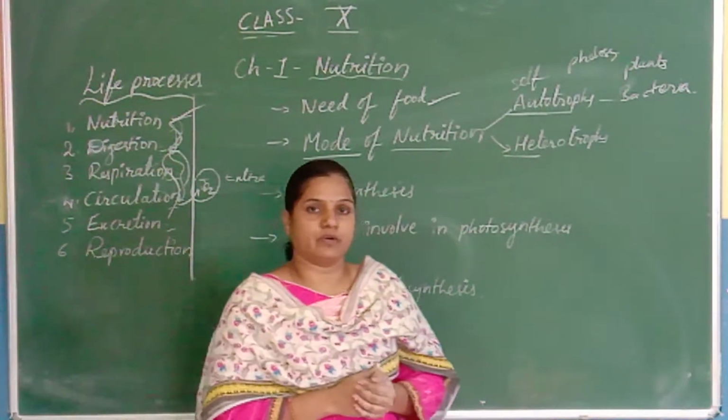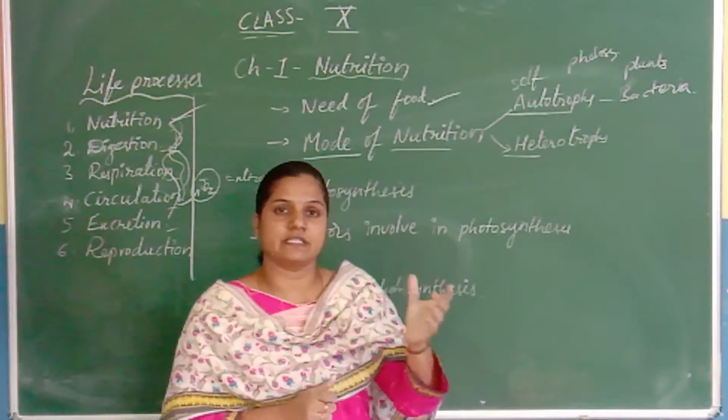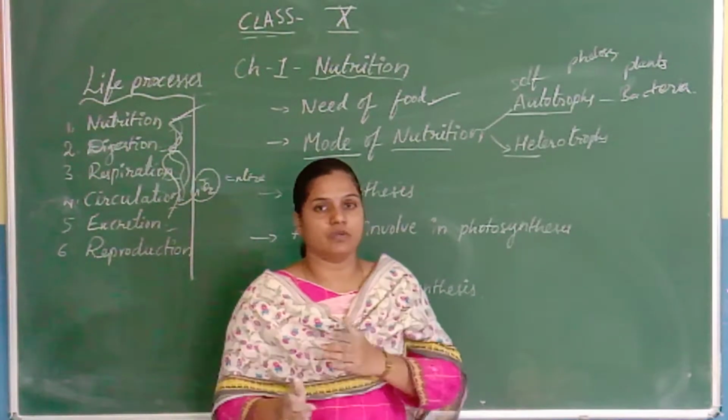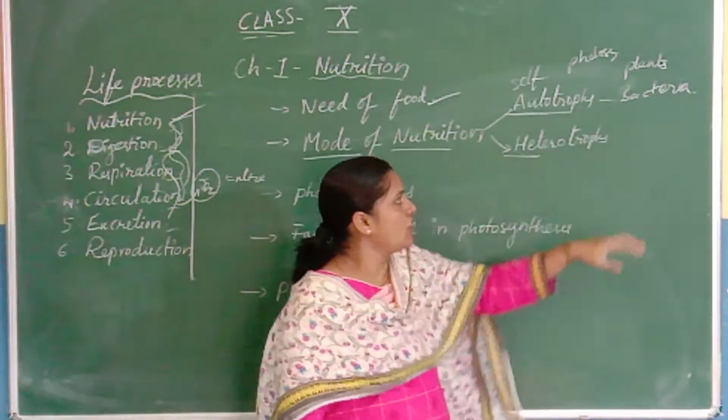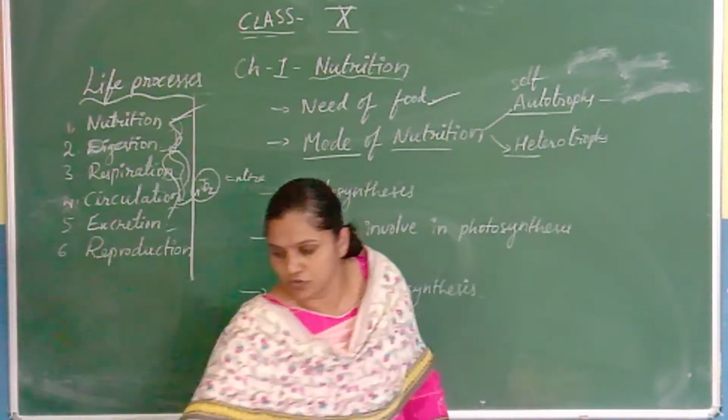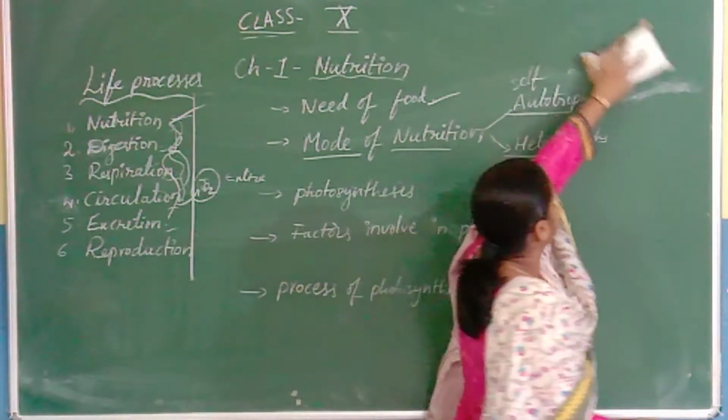In photoautotrophs, the organism utilizes sunlight as energy, hence they are called photoautotrophs. Whereas in chemoautotrophs, organisms utilize chemical compounds as a source of energy.